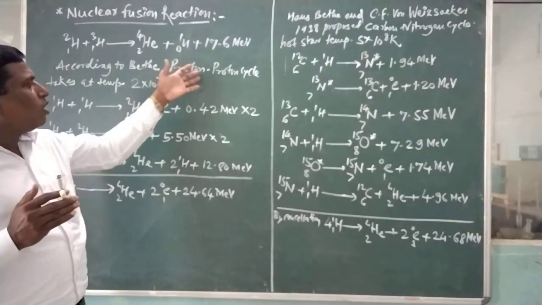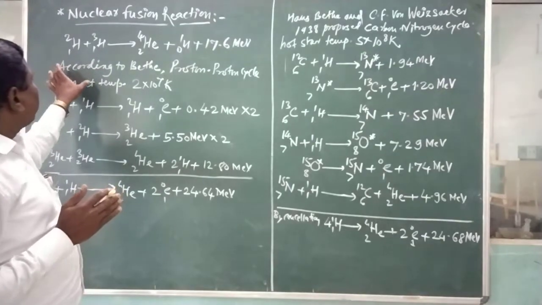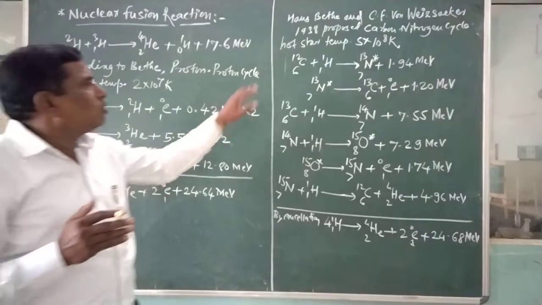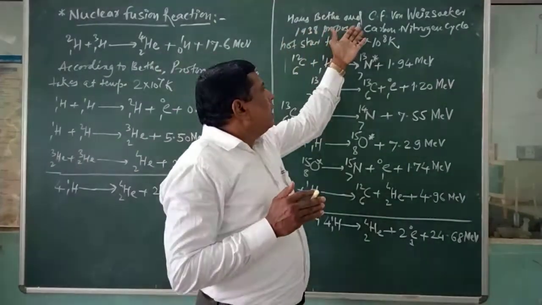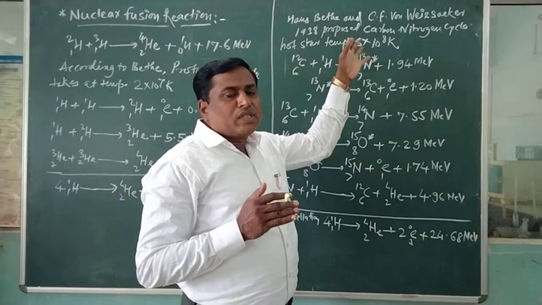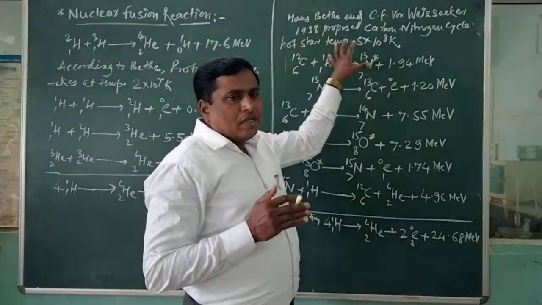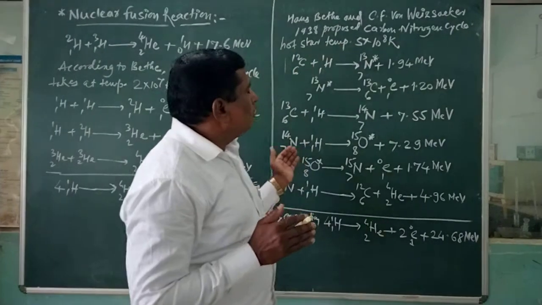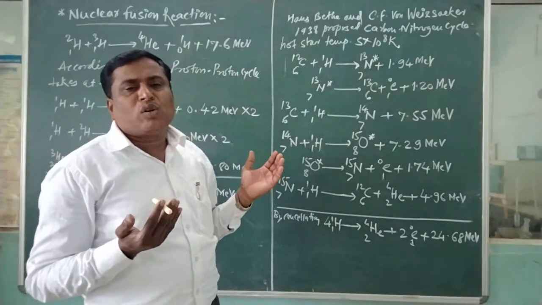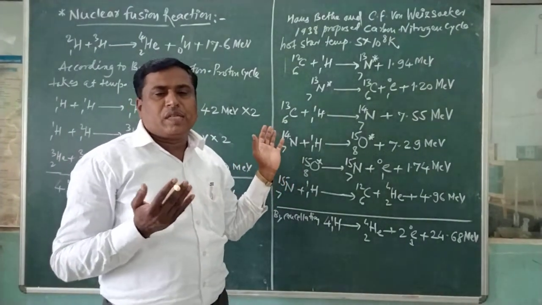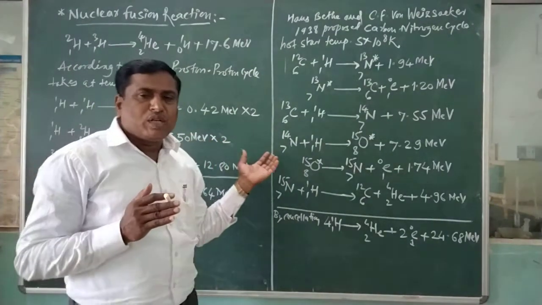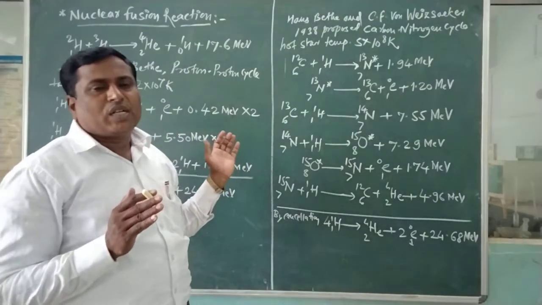One is called the proton-proton cycle, given by the scientist Bethe. The second is the carbon-nitrogen cycle, proposed by Hans Bethe and C.F. von Weizsäcker in 1938. Generally, very light nuclei are combined together and a high amount of energy is formed, and during this union, lighter nuclei unite and heavy nuclei are formed.